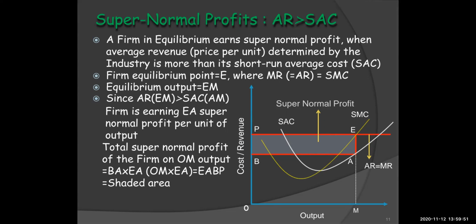The total supernormal profit of the firm on the OM output, from the diagram, we can see the shaded area, which is firm's supernormal profit. So this was a situation wherein the average revenue is greater than your short run average cost.